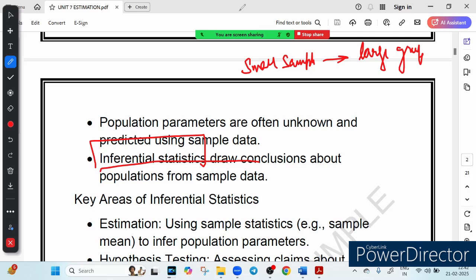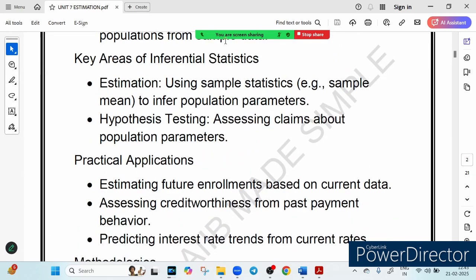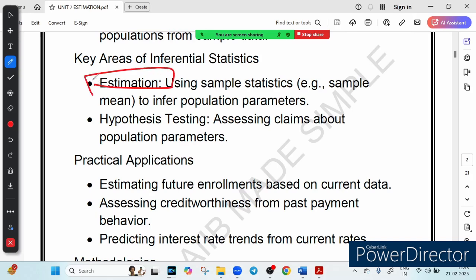There are two key concepts in inferential statistics. The first is called estimation. Do you know the meaning of estimation? Estimation means using sample data, like a survey, to predict things like future enrollment in a bank training program, or the likelihood of a borrower repaying a loan. So you are using sample data to predict these things. That is called estimation. You predict what the future enrollment in a bank training program could be, and you also predict the likelihood of a borrower repaying a loan.